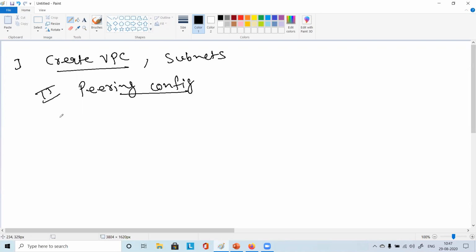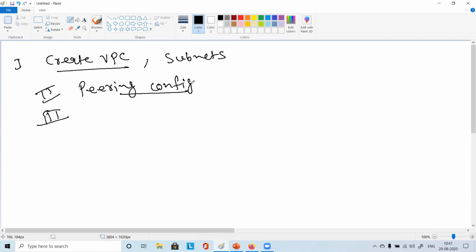Then in the third step, whatever configuration we have created from one VPC's perspective needs to be accepted by the destination VPC, because the other VPC can be in another account, or in a different region, and the owner may or may not have given permission.